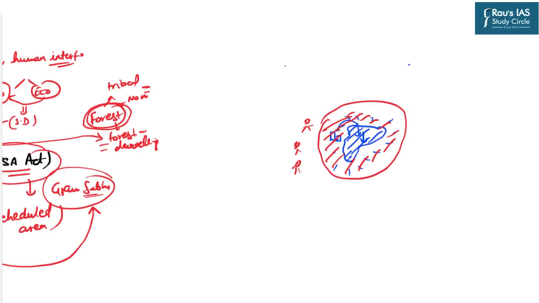Obviously, population or community will be living in these ecologically sensitive areas also. In general, all the economic rights will exist outside these ESZ areas. Certain economic rights will be provided within the ESZ areas, and almost negligible rights are provided within the boundaries of national parks. So this is the ecologically sensitive zone.